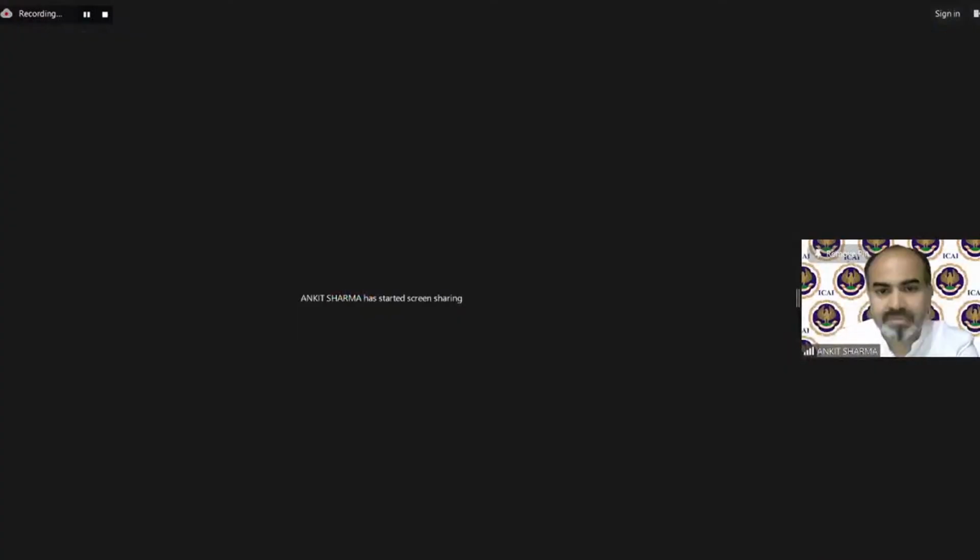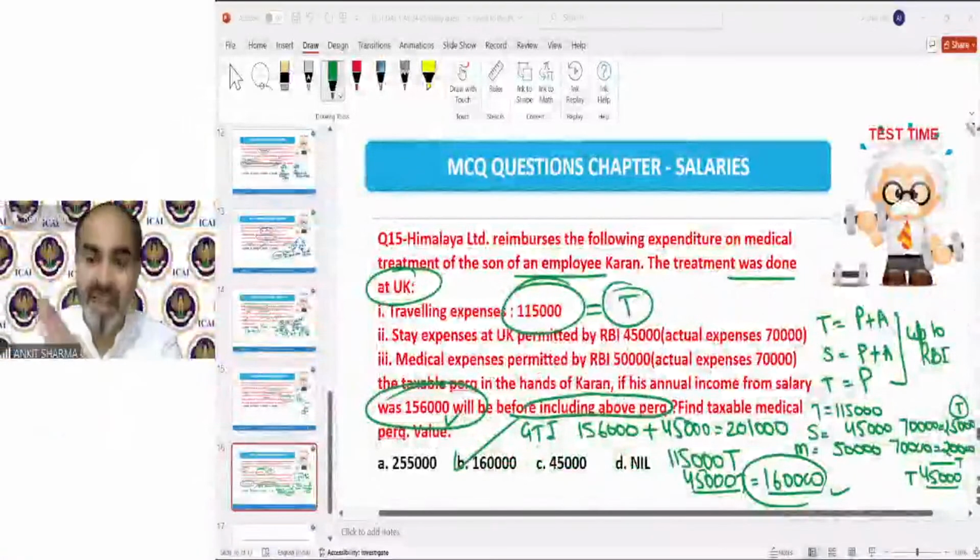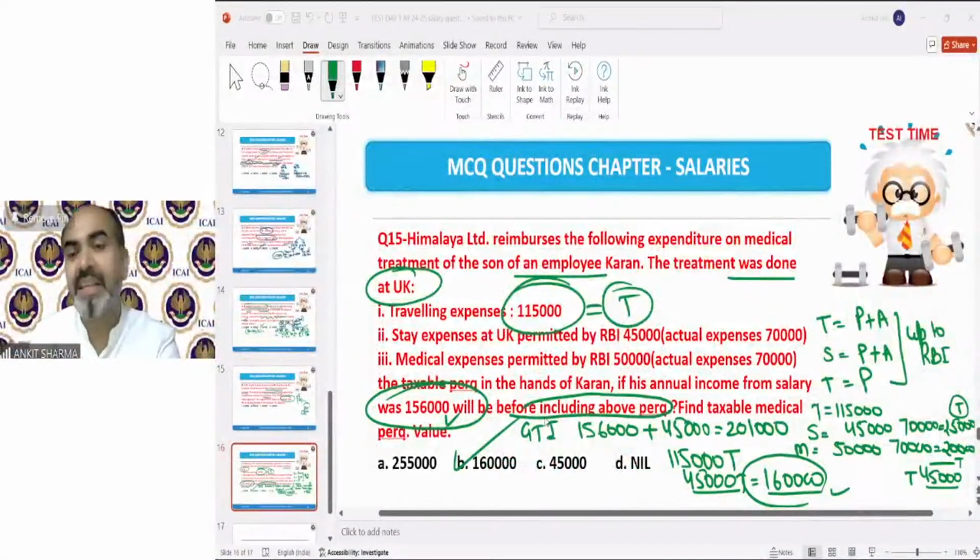The GTI part says, look, if your GTI exceeds 2 lakh rupees. If it is up to 2 lakh rupees, this is not going to be applicable. If it is exceeding 2 lakh rupees, then only this provision will be applicable. In this question, 1,56,000 was the taxable salary and no other income was there, so we are assuming 1,56,000 was my income from the head of salary.